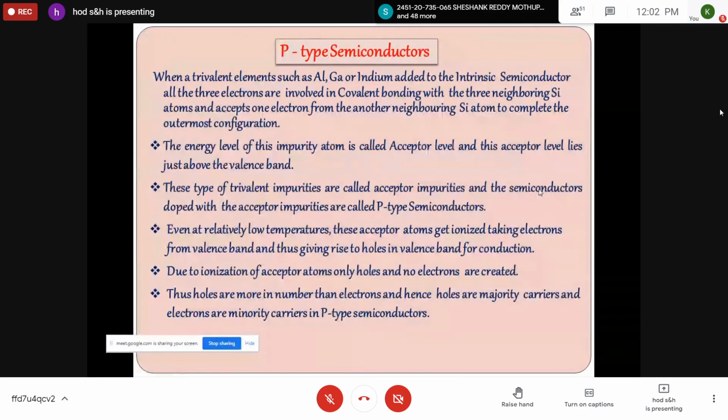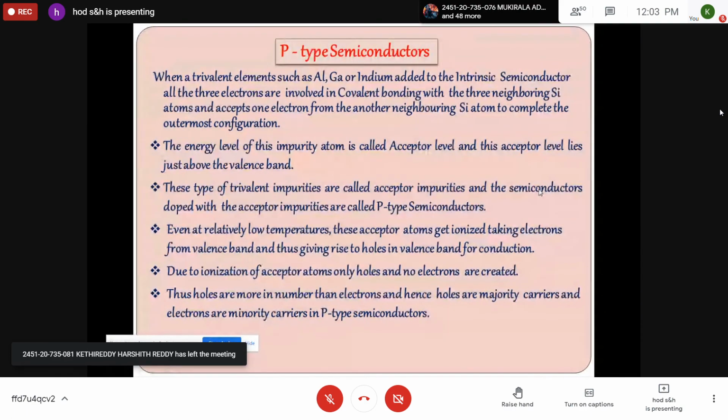Whenever a trivalent impurity like boron or aluminum is added to pure germanium or silicon, then, if you take germanium as the example, the three electrons of the boron atom form covalent bonds with three germanium atoms. Now the remaining fourth germanium atom steals an electron from the neighboring atom. The same is the case for silicon with aluminum. This process continues, and due to this, a hole is created in the adjacent atom because the electron is moving towards this next silicon atom.